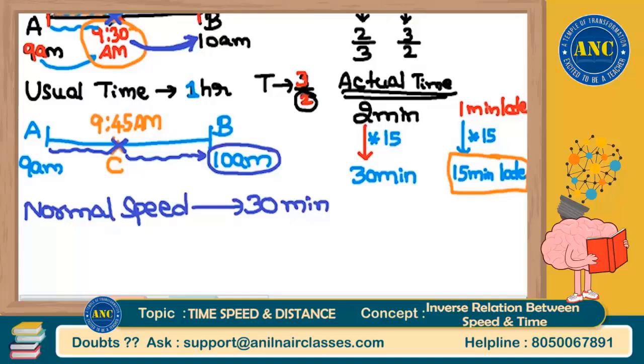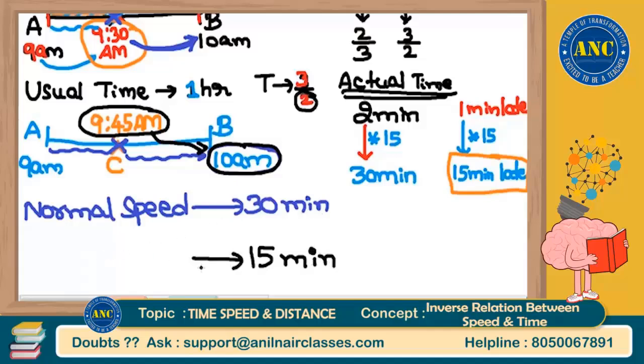But because she did not travel at a normal speed, she is reaching the midpoint at 9:45 and she has to reach at 10 o'clock itself. She has only 15 more minutes left. How much speed she needs to travel with is the question.